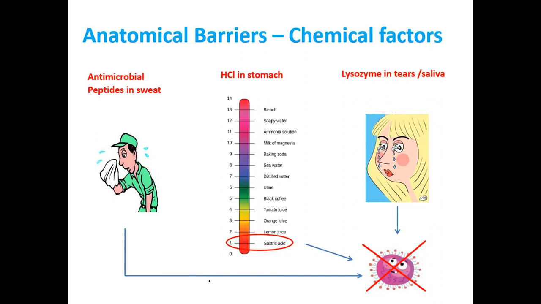Then there are certain chemical substances in our body secretions, like the antimicrobial peptides present in sweat, hydrochloric acid in stomach, and lysozyme in tears and saliva, which constantly keep on eliminating any microbe.